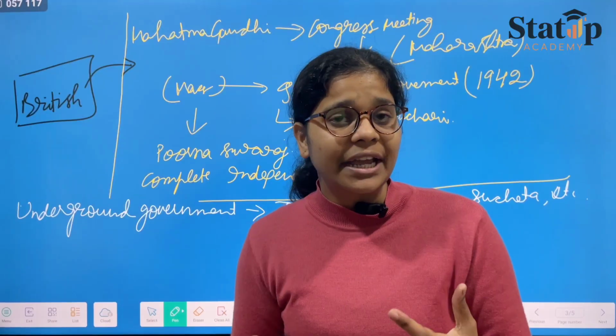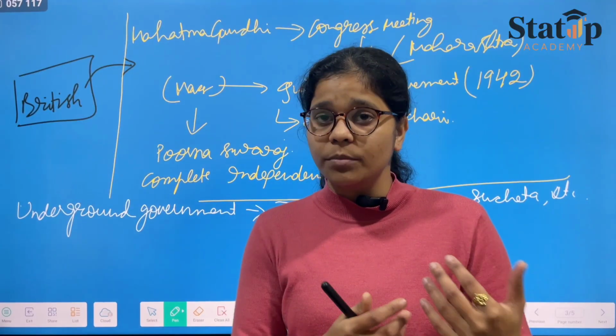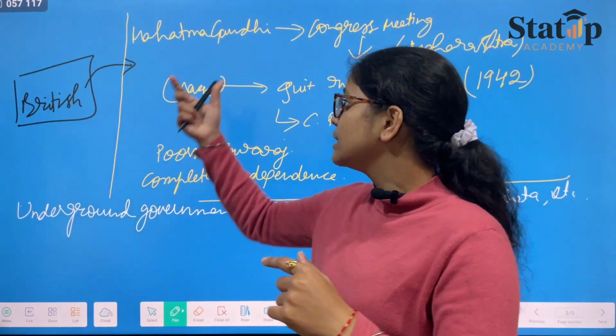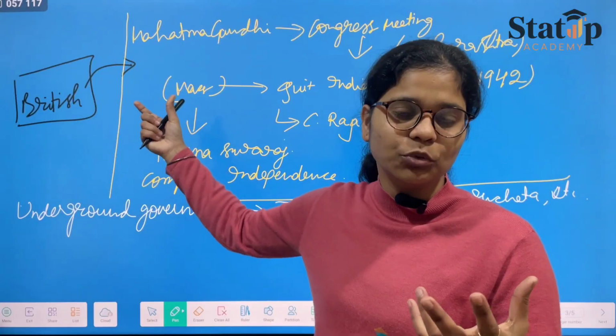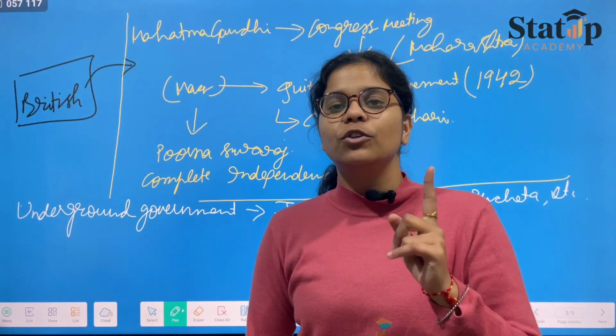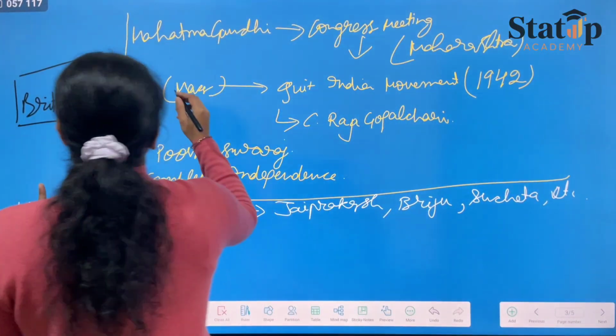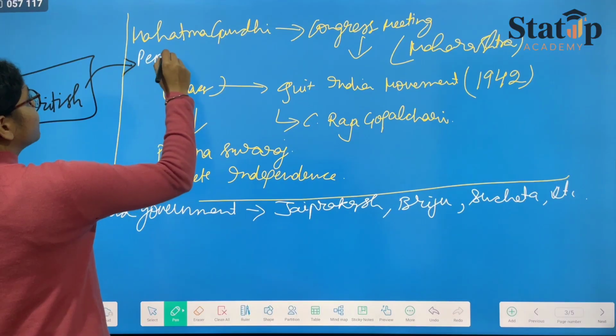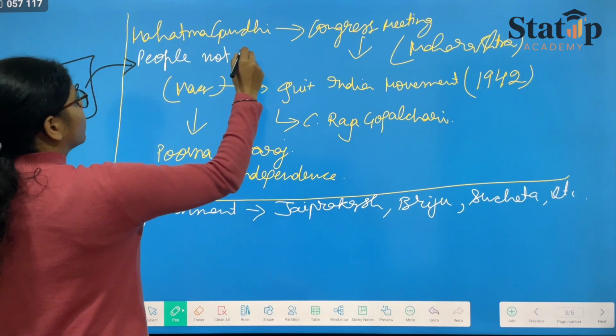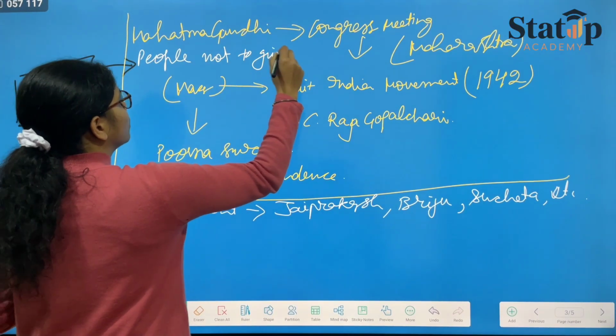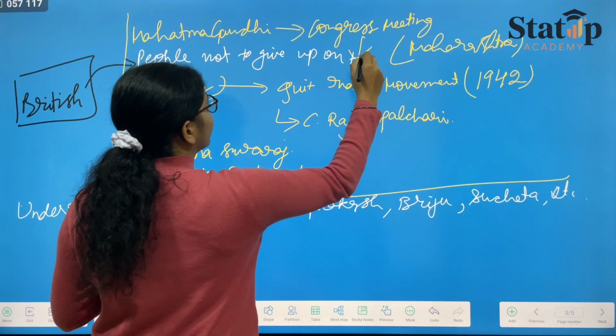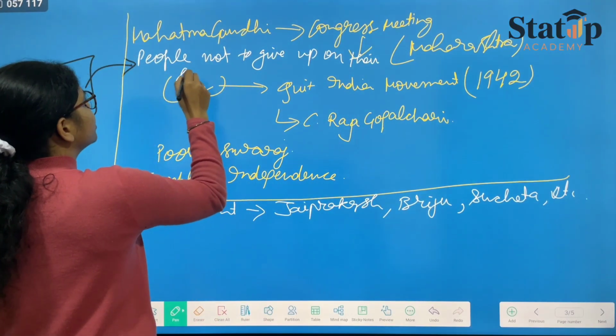They gave up their drinking habits, they gave up their jobs. But Mahatma Gandhi, in his mass movement, while addressing the masses, suggested that people not give up their government jobs.